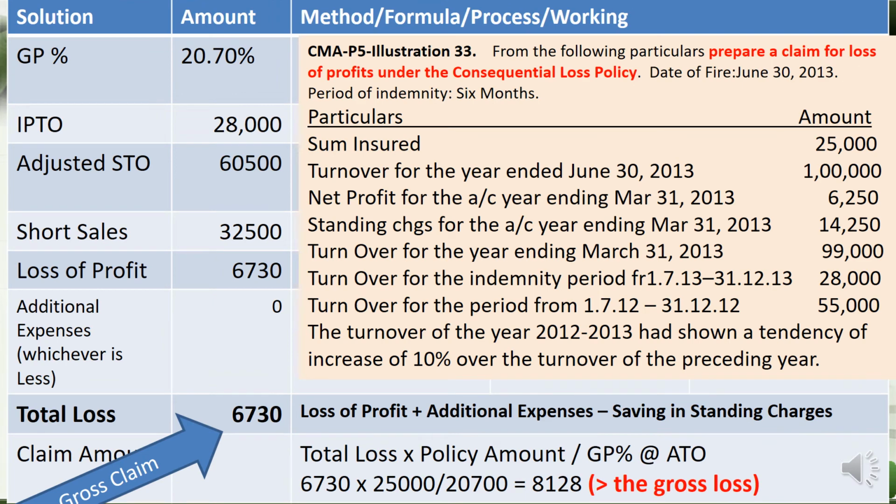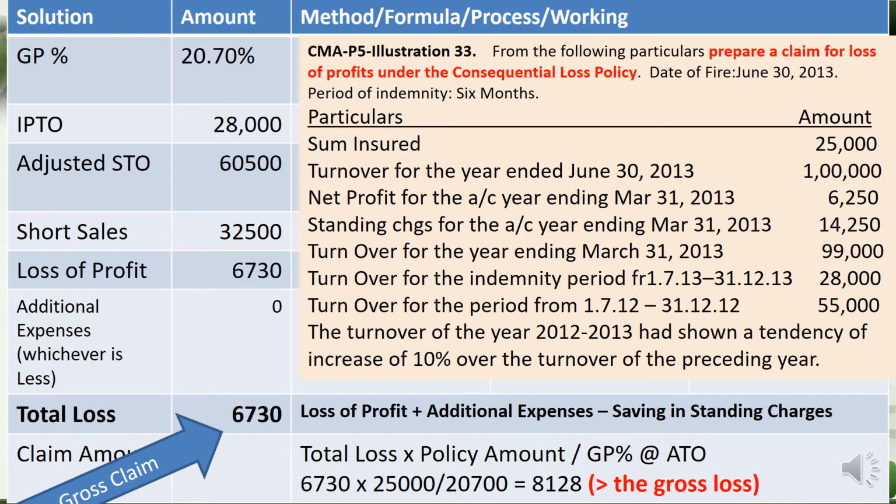So here is the question. All details are there. We know that the total loss becomes 6,730, but the insured value is 25,000. So we need not calculate the claim amount, because even if we calculate, the amount is greater than the gross loss. Why?